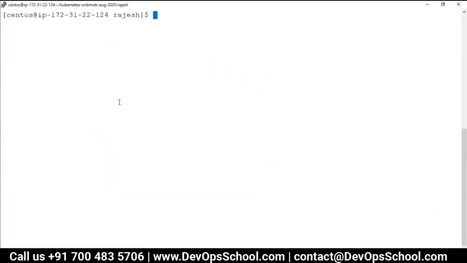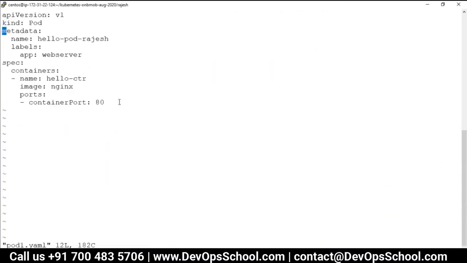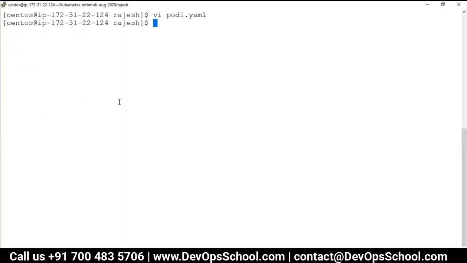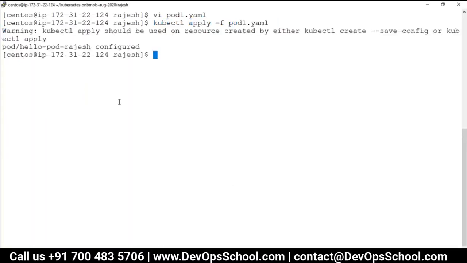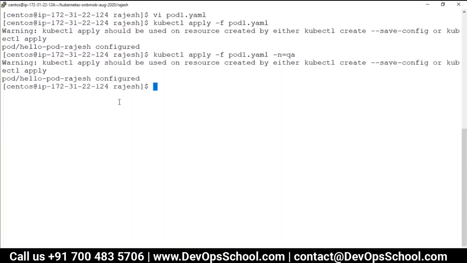Now what I'm doing, I'm modifying this time through the YAML file, and here I'll make it label 2 and save it. What should I do? kubectl apply this time -f pod1.yaml. Oh, by mistake I made the changes in the default namespace. Please do not work in the default namespace. You have to create your own namespaces. Okay, please understand. So I did this in QA.